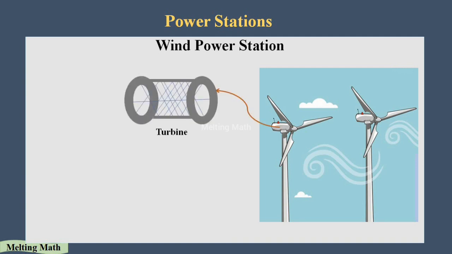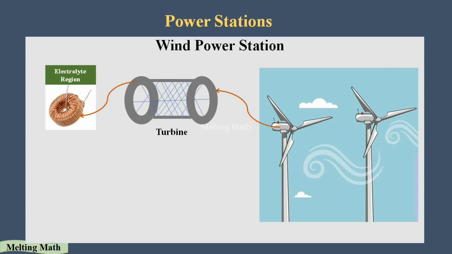When the air strikes the windmill fan in a forceful manner, that fan will rotate. Due to the rotation of the fan, the turbine also rotates. Inside the turbine, the electrolyte region is there. It also rotates. During that rotation, the electrolyte region will produce the magnetic field due to the presence of the magnet and the copper wire inside that electrolyte region.